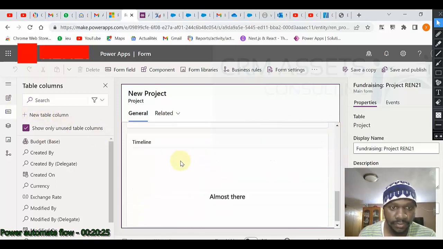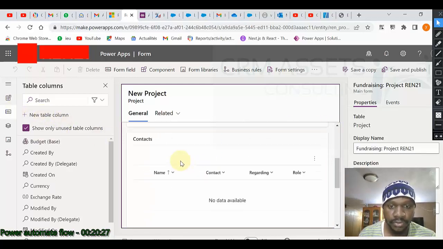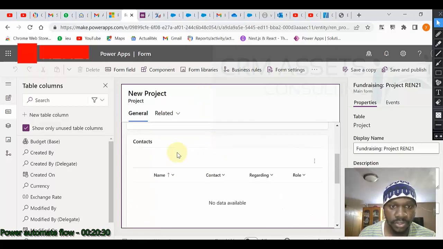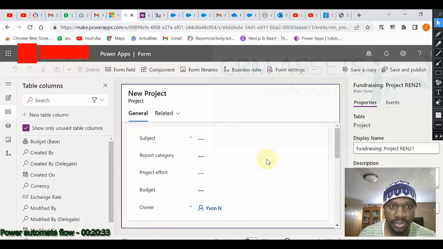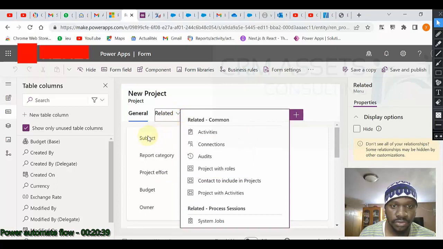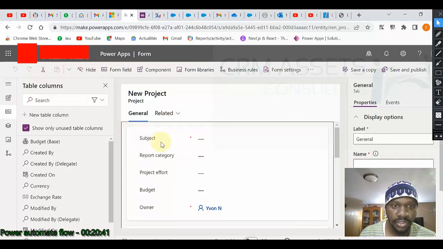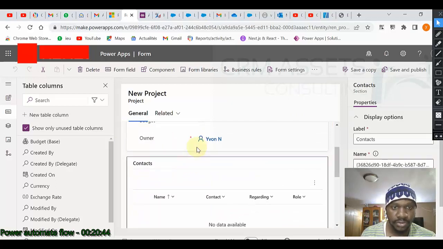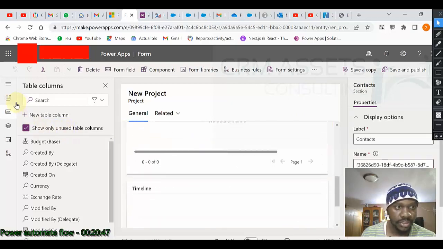Let me see. This is the contact subgrid. I don't see the other one. No issue. Let us click here again.